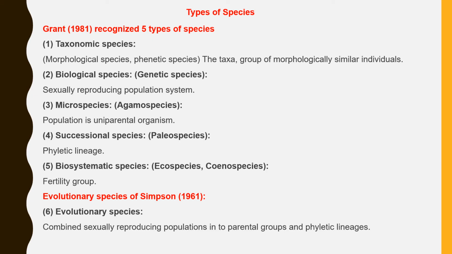According to Grant, there are 5 types of species: taxonomic species, biological species, microspecies or agamous species, successional species, and biosystematic species. As per Simpson, there is only one species type, that is evolutionary species.